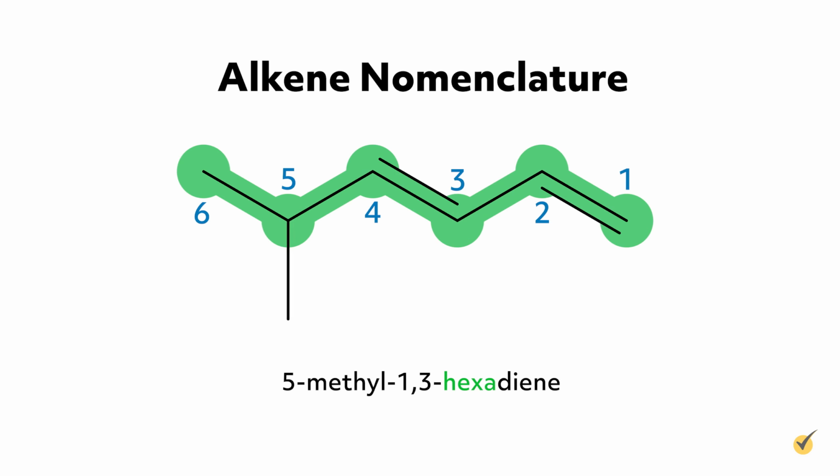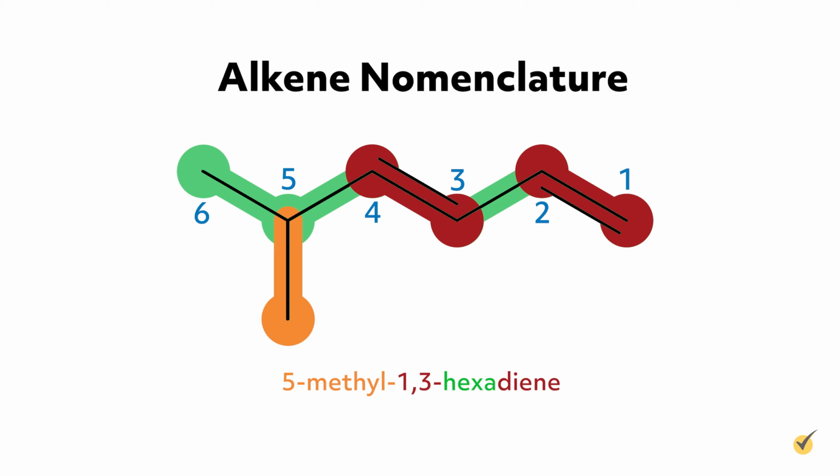5-methyl-1,3-hexadiene has 6 carbon atoms in its parent chain, a methyl substituent at the fifth position, and 2 double bonds, one at the first position and another at the third carbon position. The diene suffix indicates that there are 2 carbon double bonds.